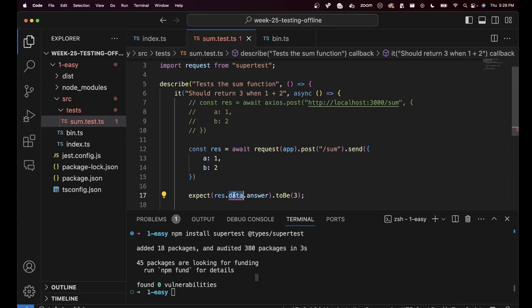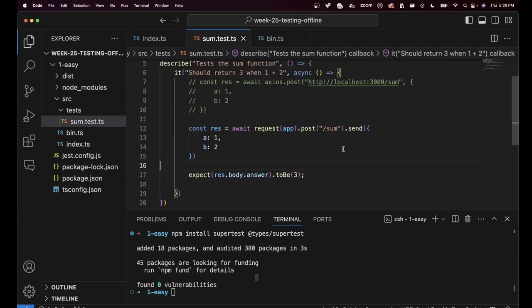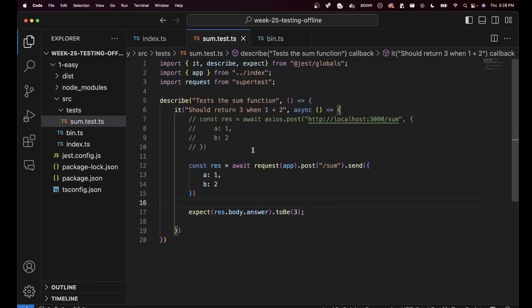Response.body.answer should be 3. And now you're doing tests very similar to this. You are still starting an HTTP server. You are still sending it a request, but it is all handled by the supertest library. The request object here is what you use to send out a request, and then you assert on the response.